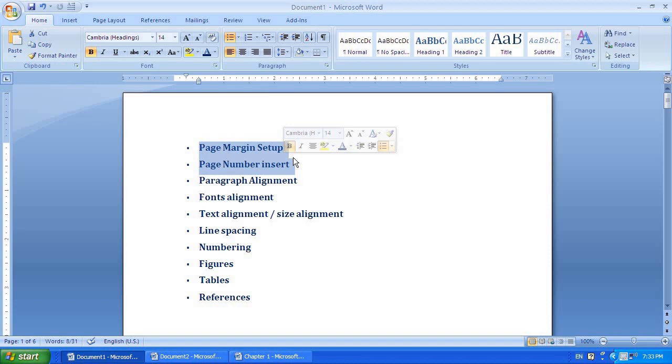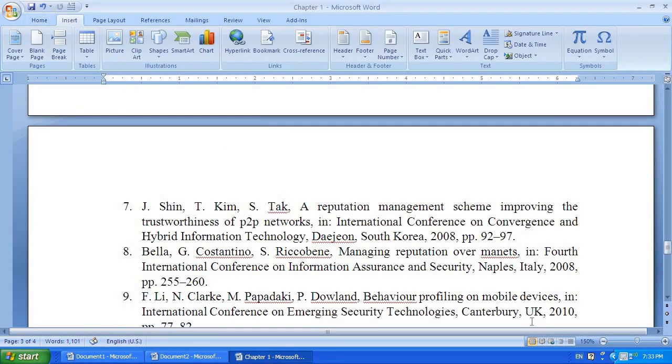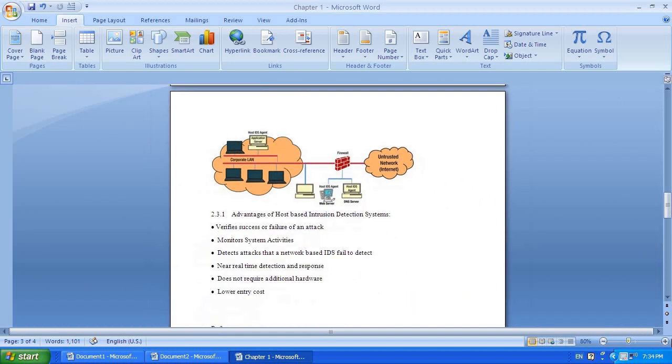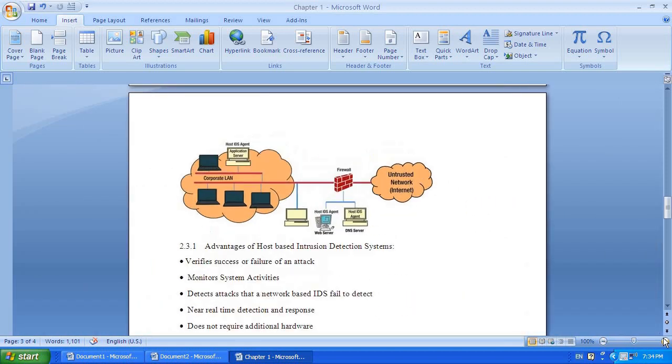And the third work is the paragraph alignment. For this, a little bit of a big explanation needs to be given. You can see this; I will set it to 100% zoom so that you can see.